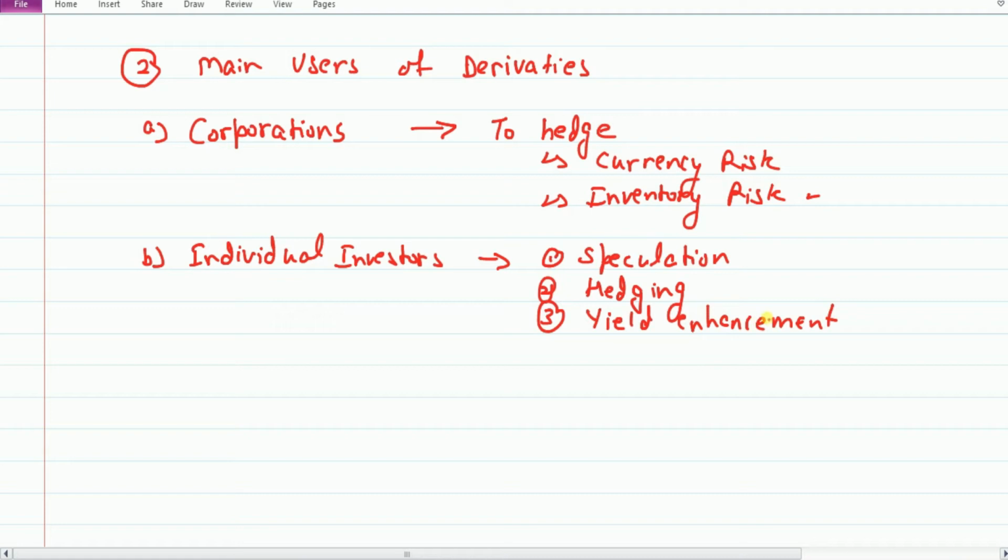So friends, individual investors can use derivatives for speculation purpose, so that to earn a profit by speculating, for hedging purpose to safeguard any risk. Now they may also have some exchange rate risk or for any other purpose, for hedging or safeguard themselves for any future risk. And then they also use for yield enhancement, that is to increase their returns. They enter into derivative to earn a profit.